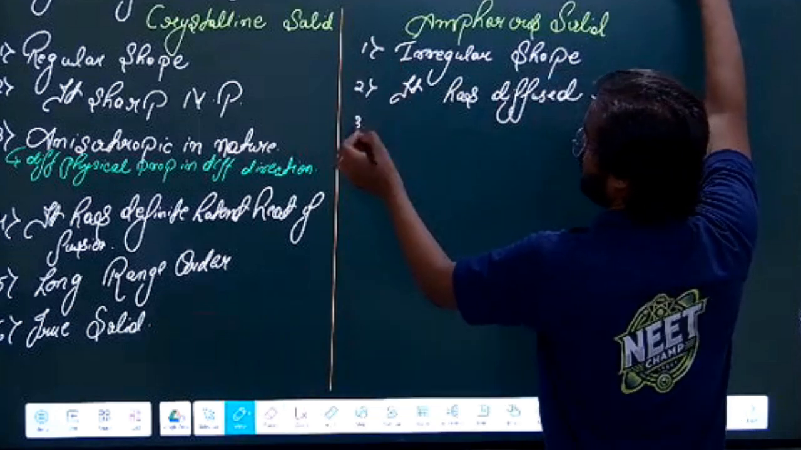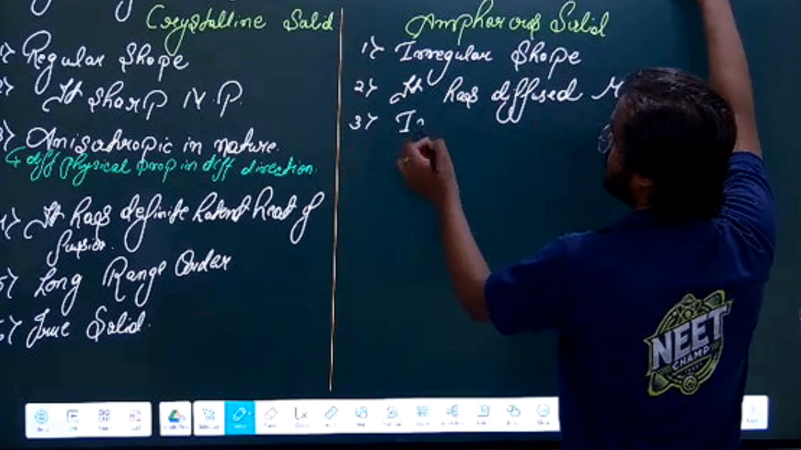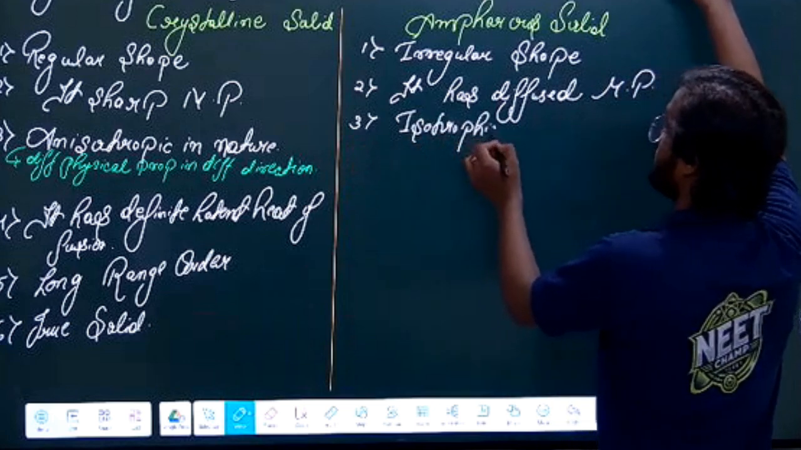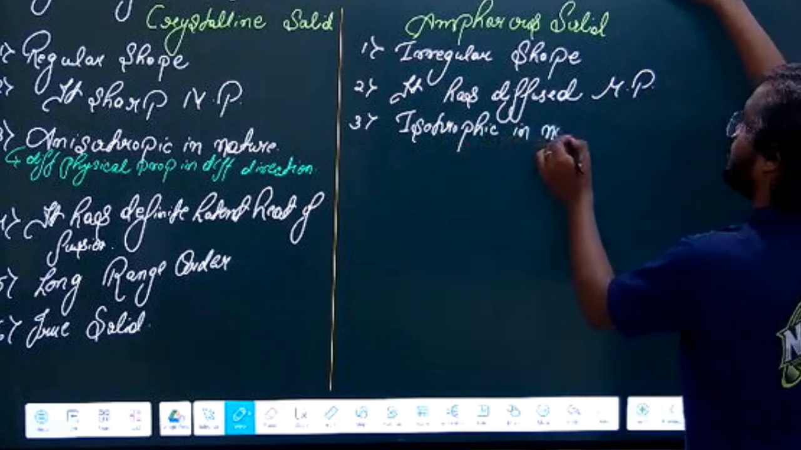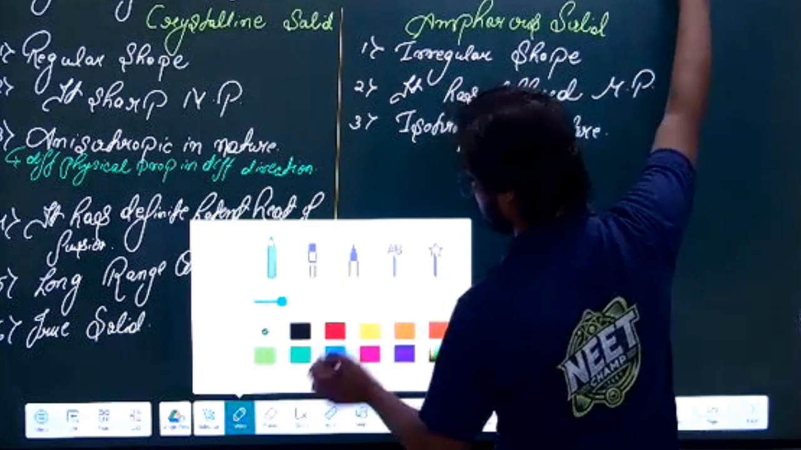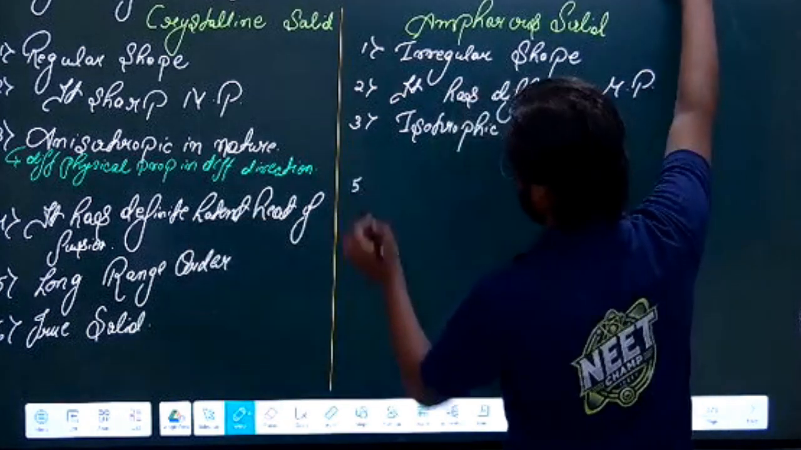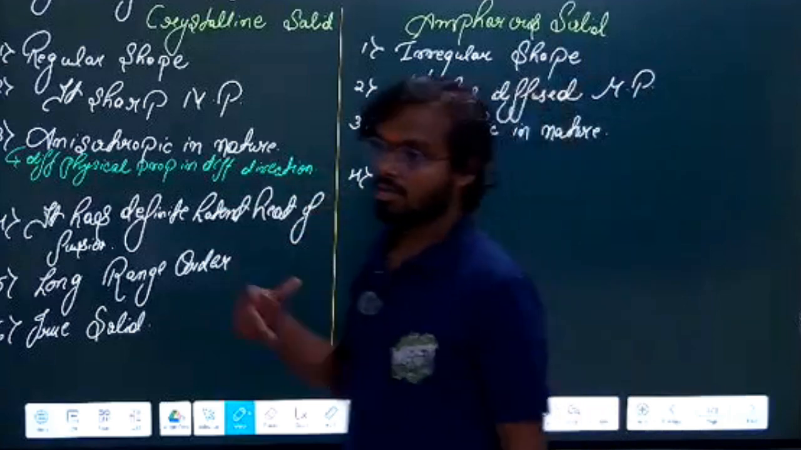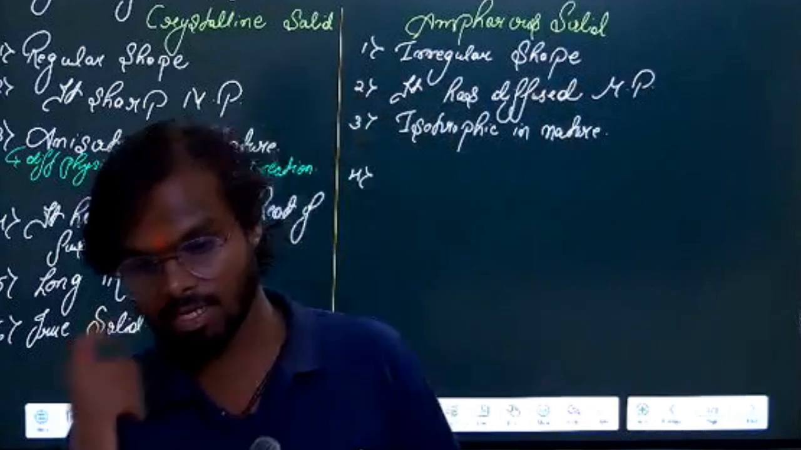1, 2, 3. This is isotropic in nature. Now can you tell me what you mean by isotropic in nature? Can anyone tell me the meaning of isotropic in nature? Physical properties in the same direction. Physical properties are the same, not in the same direction, but in all directions.